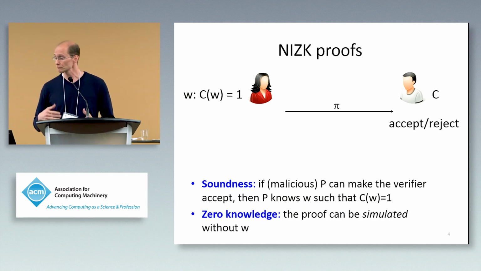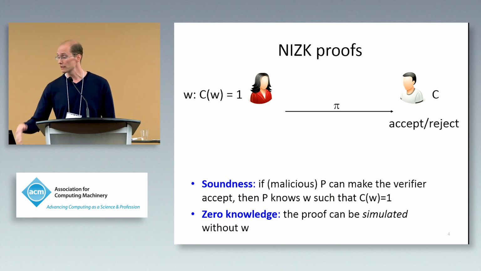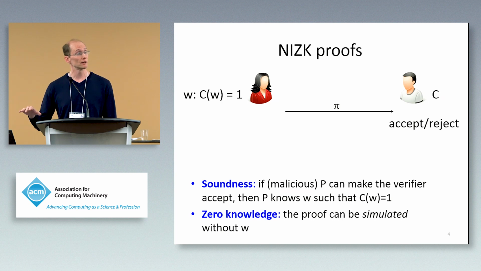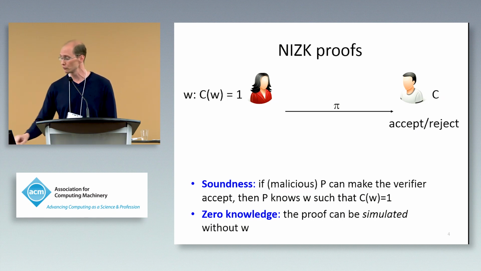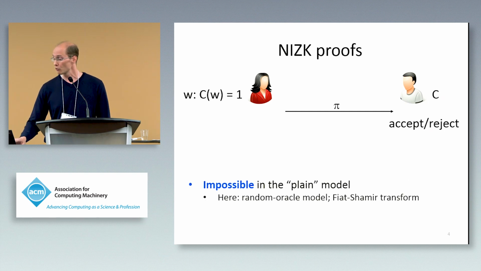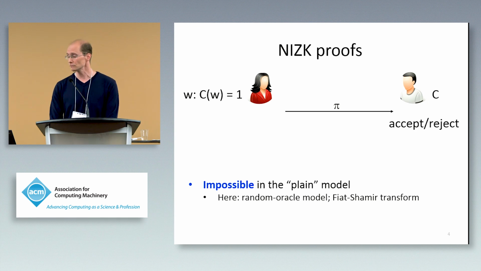A non-interactive zero-knowledge proof is where you compress this interaction to just a single message sent from the prover to the verifier. We have soundness as before, zero knowledge as well. Here you can notice there's no difference really between honest verifier zero knowledge and general zero knowledge because the verifier isn't really doing anything other than verifying the proof. And of course, this is impossible to achieve in the plain model.